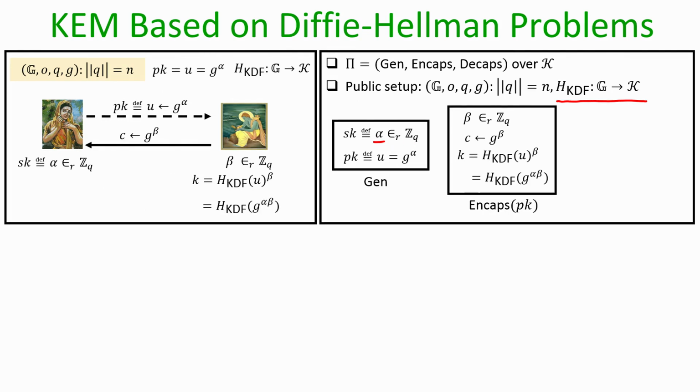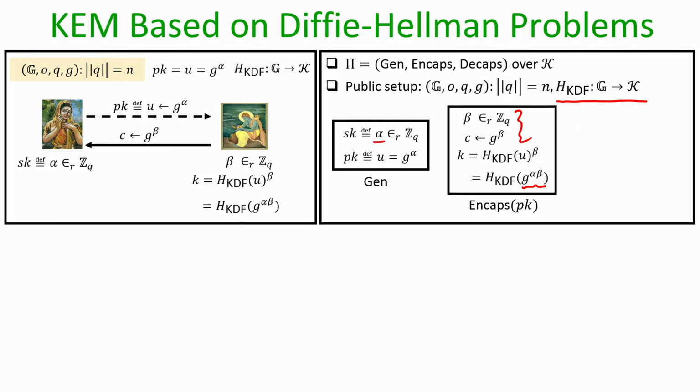And now to do the key encapsulation, any sender has to do the following: he runs his part of the Diffie-Hellman key exchange protocol, namely picks a random beta and computes g to the power beta, and then maps the element g to the power alpha beta to an element of the key space of the symmetric key encryption scheme by running the key derivation function.